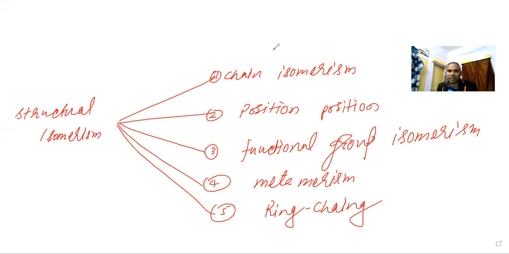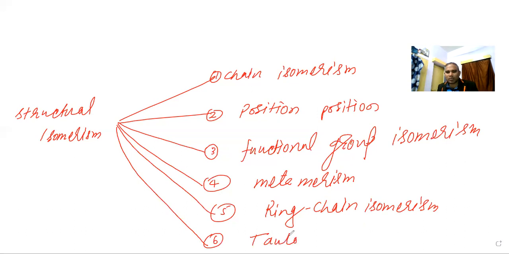Ring chain isomerism. So that was the fifth one, which we already covered. One more is there, a special class. That is the sixth one, that is tautomerism. Okay, this is tautomerism.